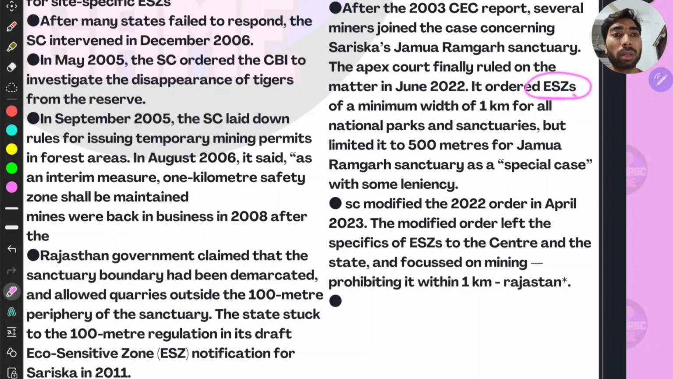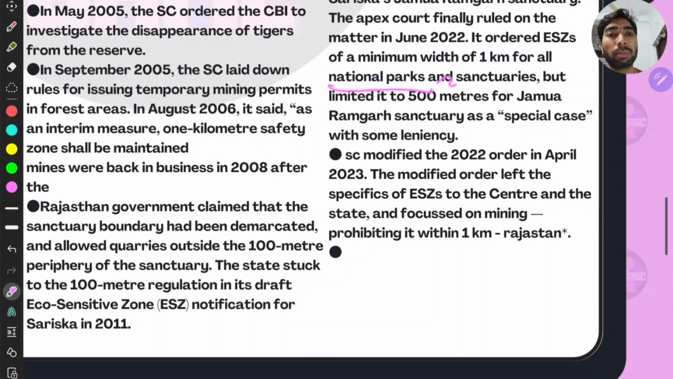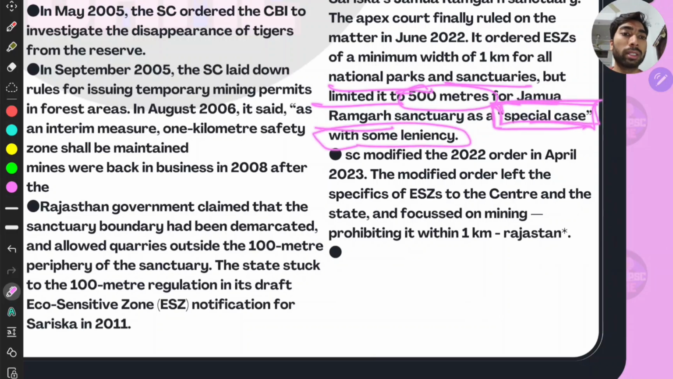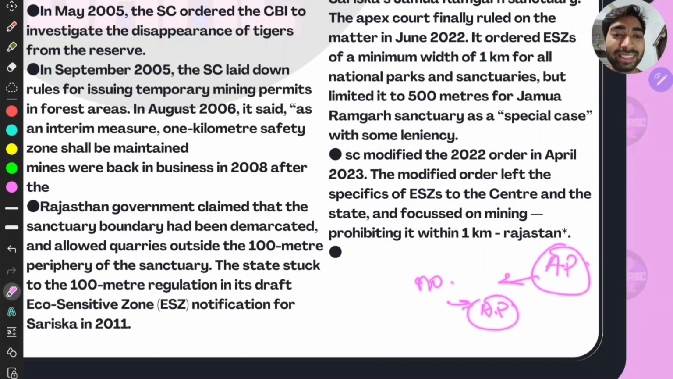It ordered ecologically sensitive zones of a minimum width of 1 kilometer. Minimum, that is, as an interim measure, they stuck with this, for all national parks and sanctuaries, but limited to 500 meters for the Jamwa Ramgarh Sanctuary as a special case with some leniency. That is what the courts always do. Mostly, not only courts, mostly every committee or something like that. That is how the AP state was formed. They said no, but as an exception, they gave AP.